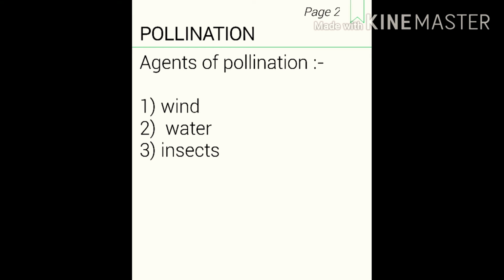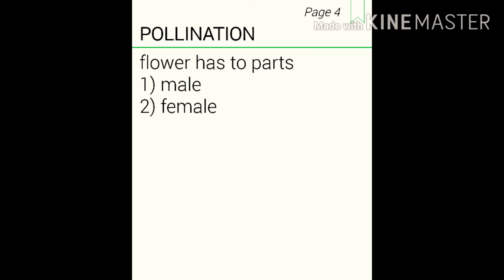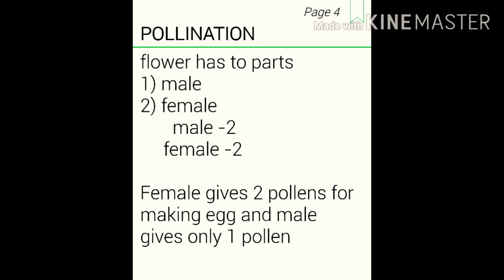Now next we are going to talk about the parts of flowers. Let's see them also. How many parts does a flower have? A flower has two parts, the first is the male and the second is the female. Now we're going to discuss how many pollens the male and female have. Male and female have two pollens each. The male also has two and the female also has two only.